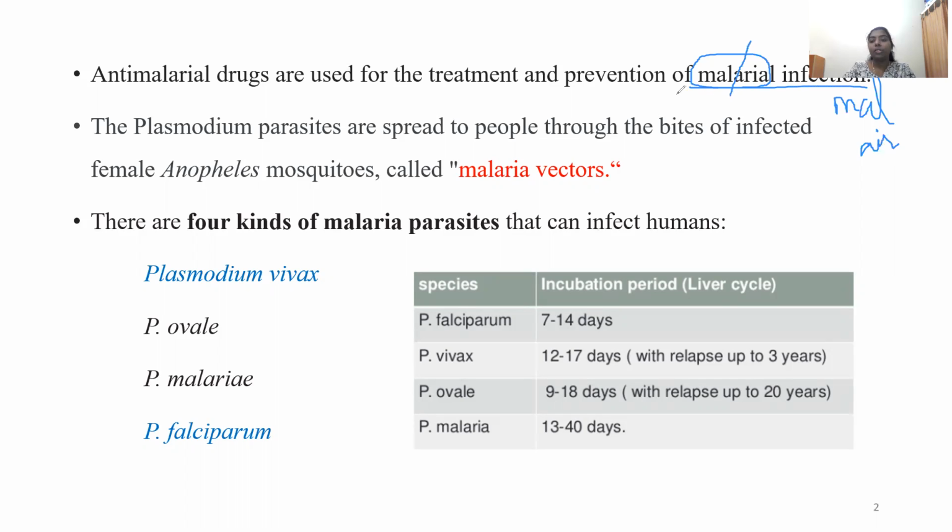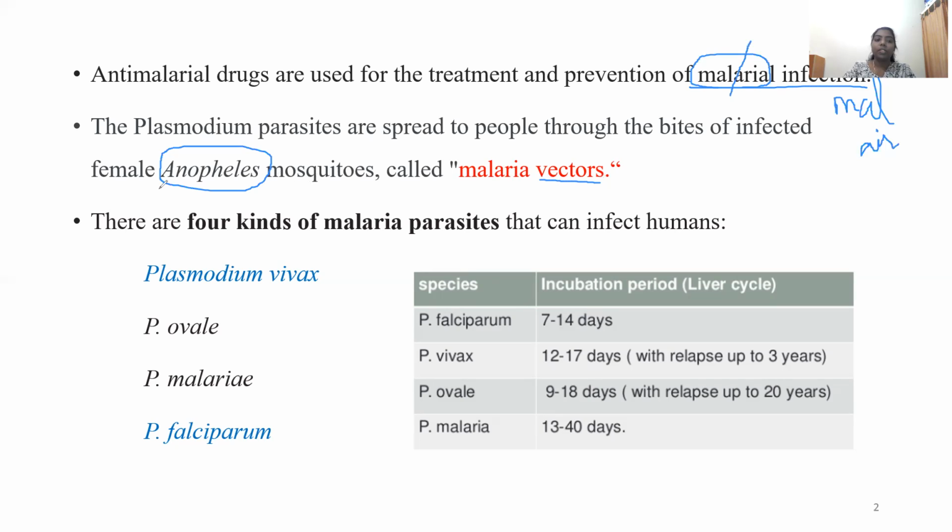So the infection is not spreading through air, but it is rather spreading through the bite of the infected female Anopheles mosquito. And this is acting as a carrier. The Anopheles mosquito is acting as a carrier, and that is why it is referred to as a vector. So female Anopheles mosquitoes can be called malarial vectors.